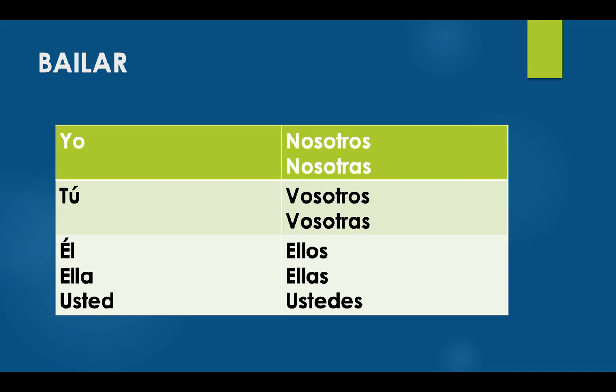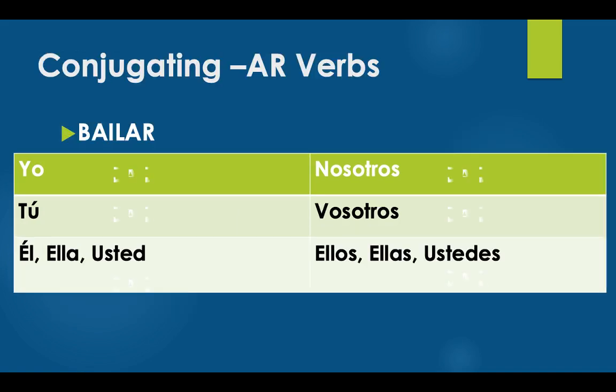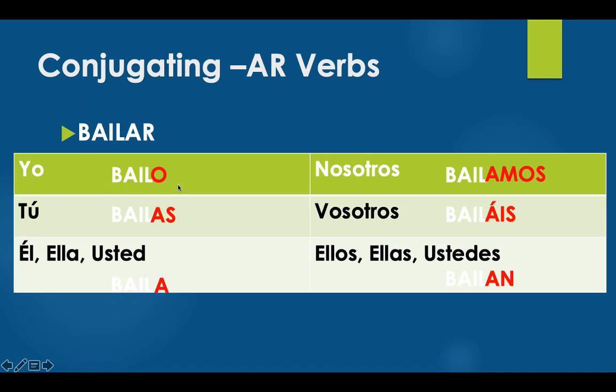Okay, now that you've had a second to try these, let's take a look. The first thing we're going to do here with bailar is chop off our AR and carry down the remaining portion of the verb. We're left with B-A-I-L, carried all the way down. Next, we're going to add our appropriate AR endings. We end up with o, as, a, amos, áis, and an again, for a final answer of bailo, bailas, baila, bailamos, bailáis, and bailan.